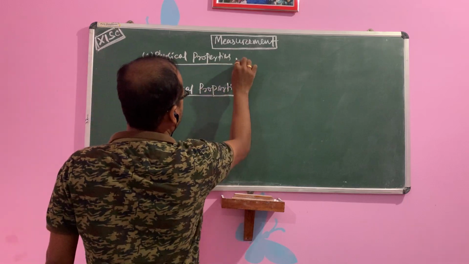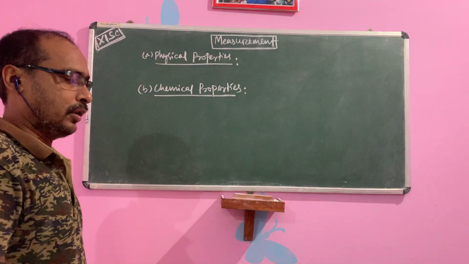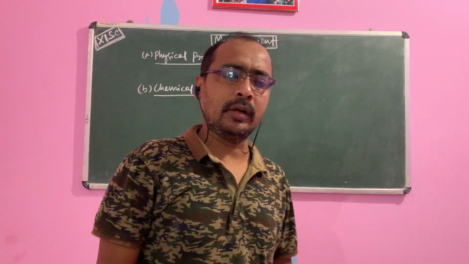Physical properties, chemical properties. In lower classes also there is the difference between physical properties and chemical properties.